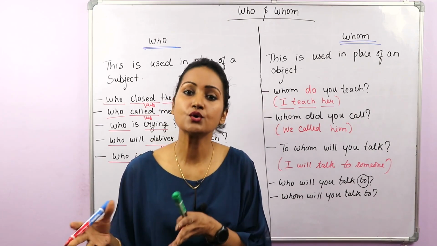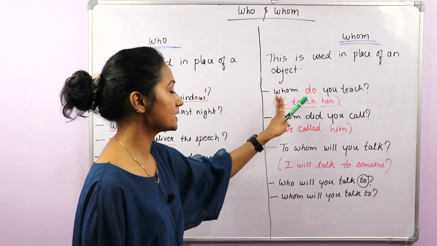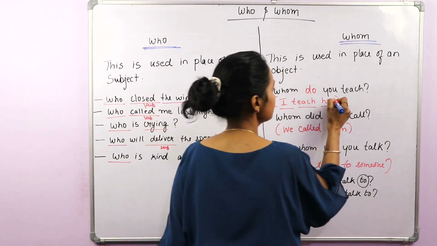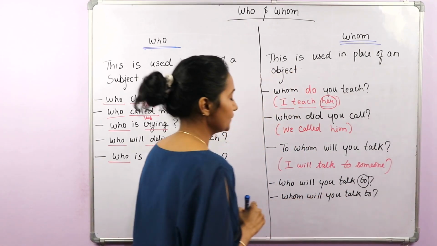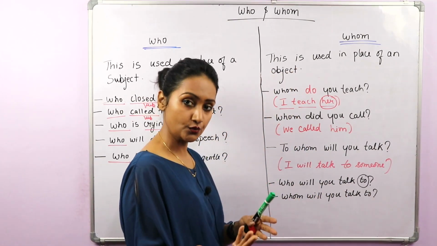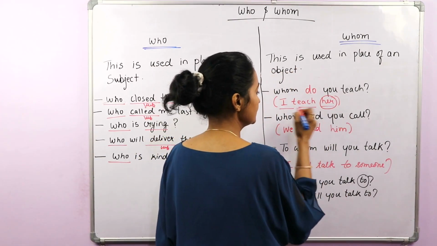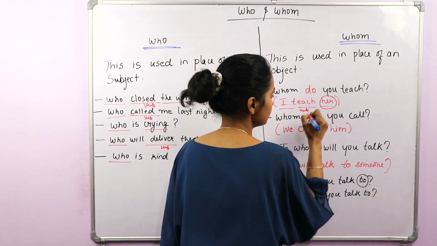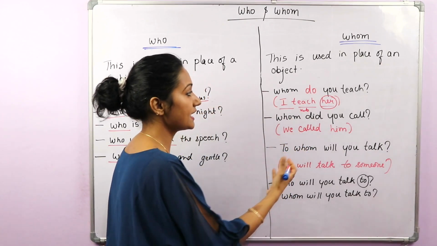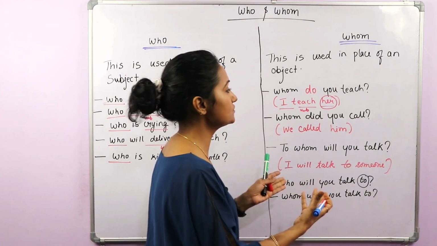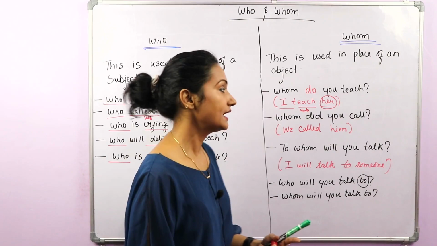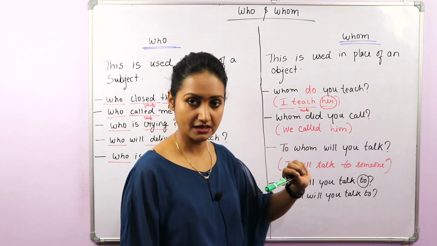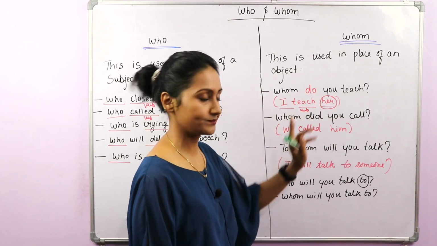Otherwise you will use who. How? Here the question is whom do you teach? I teach her. So here it's her, that means you will use whom. Now in I teach her, we have a subject and the verb is teach, and we want to know about the object. And we know that whom is used in place of an object. So that's why whom.